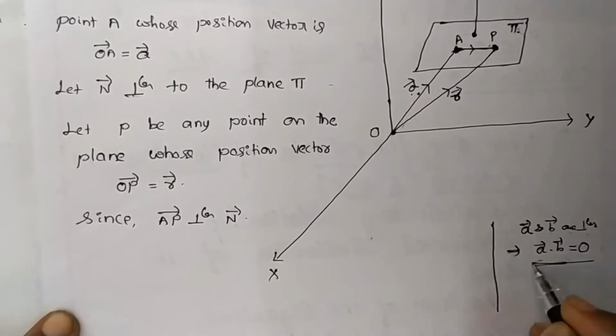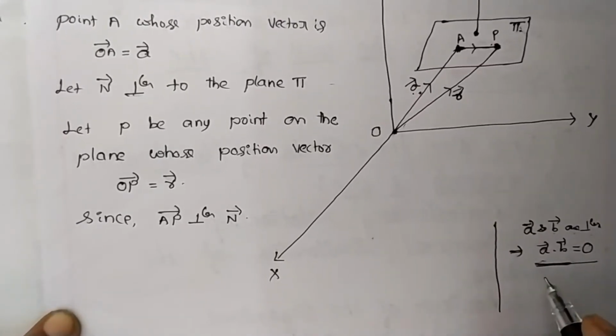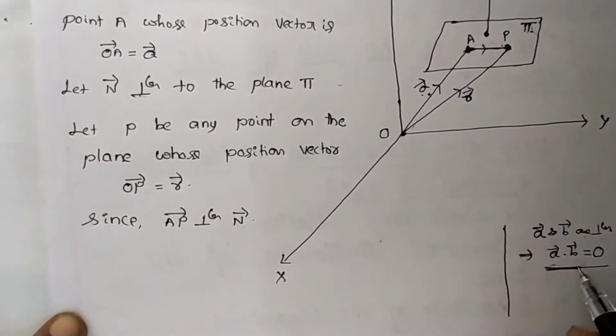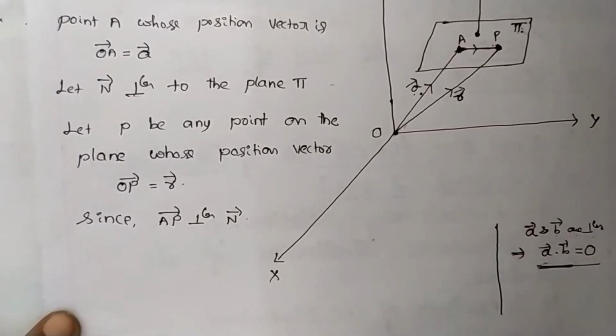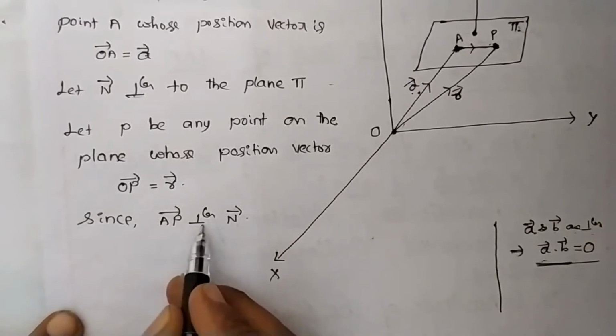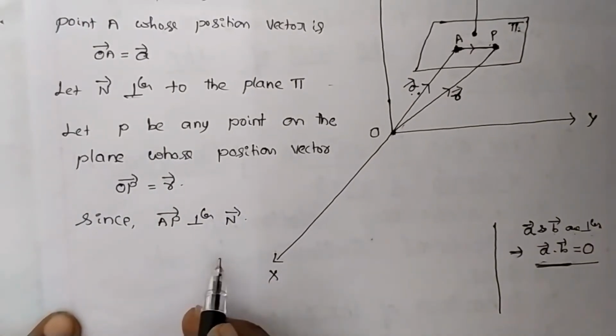This point we already discussed in our previous classes, and also we have solved so many questions belonging to this condition. Since AP vector is perpendicular to n vector, then what is the condition?